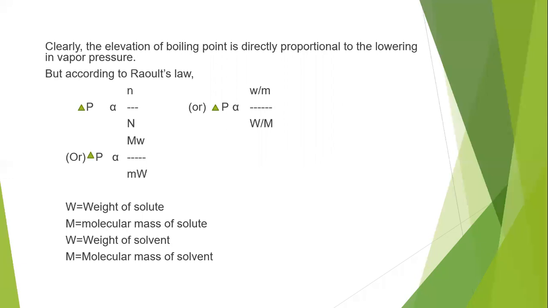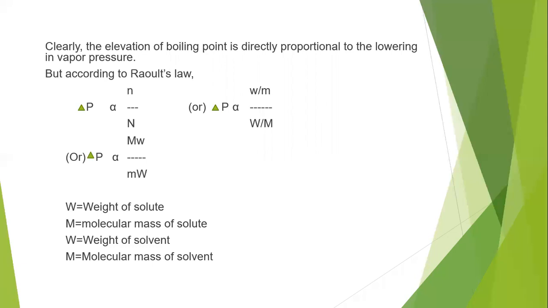And for lowering of vapor pressure, if it is a very dilute solution, the number of moles of the solute in the denominator part we can eliminate. So from that we can derive an equation: lowering of vapor pressure is directly proportional to the mole fraction of a solute when the solute is very, very small compared to the solvent in a dilute solution.